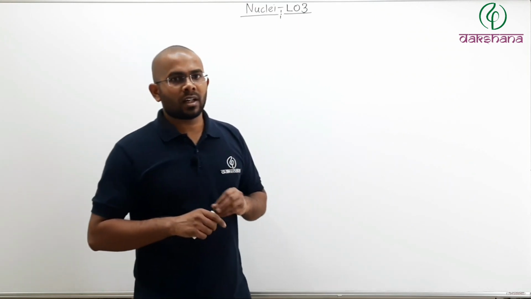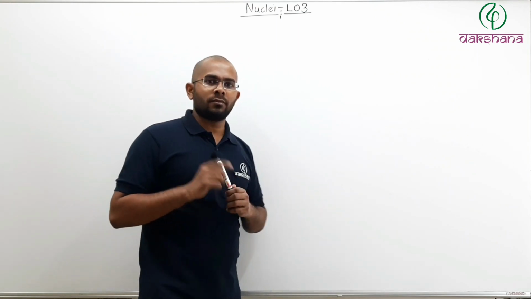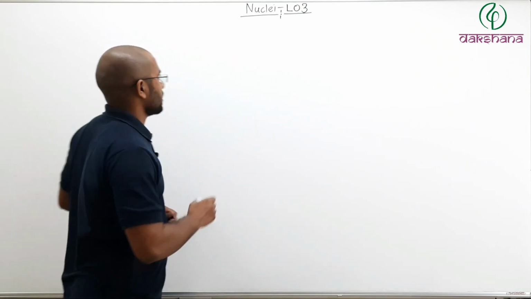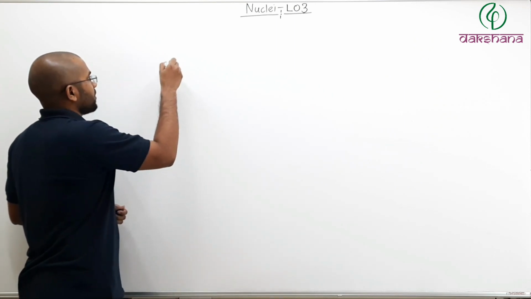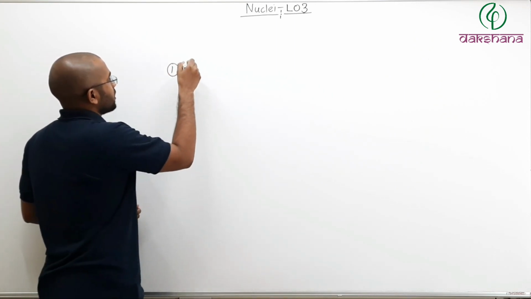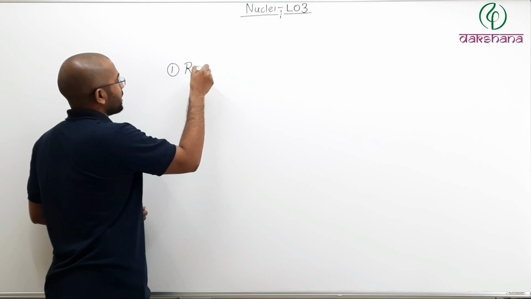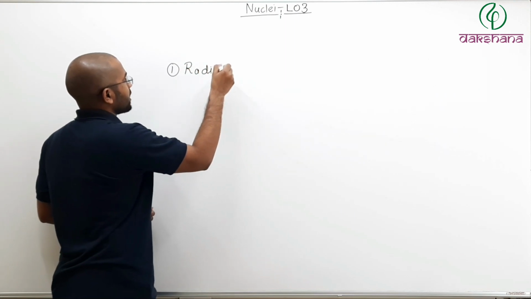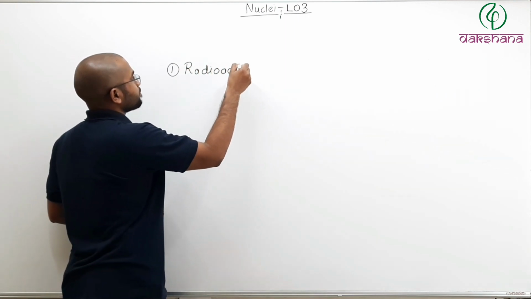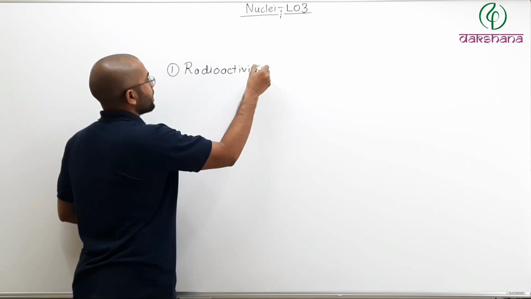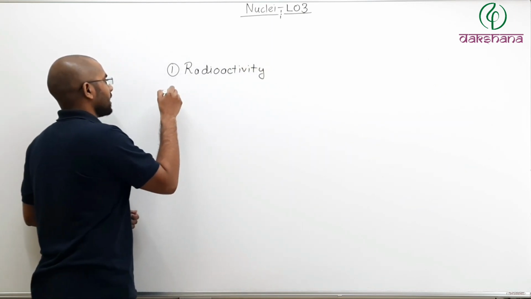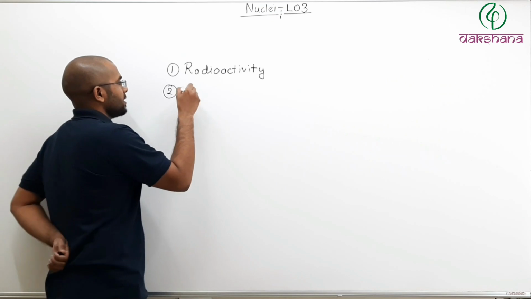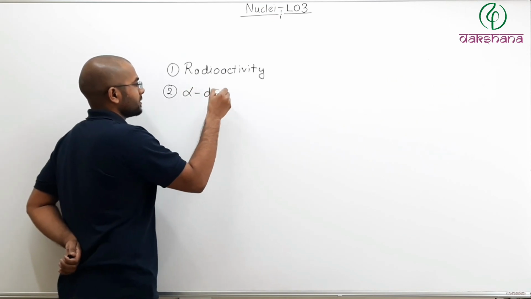So let us first take a look at what are the topics which we will be covering in today's lecture. The first topic which we will talk about is radioactivity. What is radioactivity? The second topic which we will cover is alpha decay.